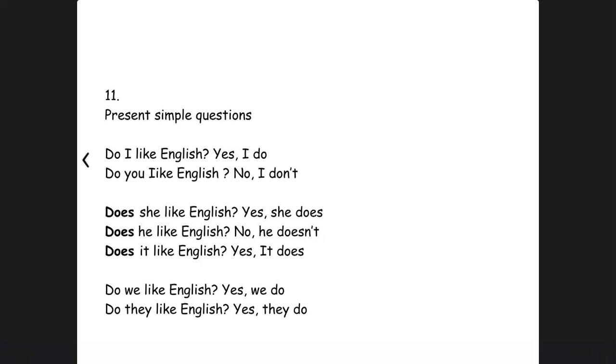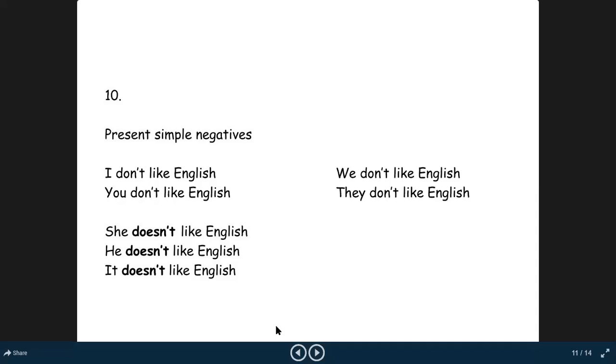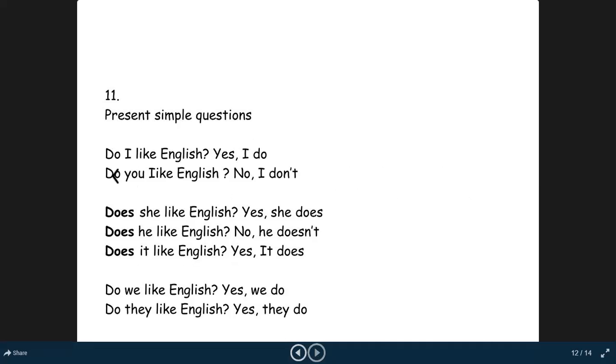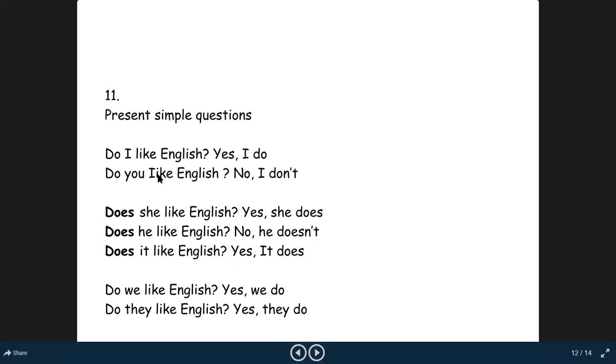If I ask why do you like English, तुम्हें English क्यों पसंद है, why do you like English, so I would put why at the start, then I will put do, and then I will put you, which is a subject, and then the first form of verb and the object.